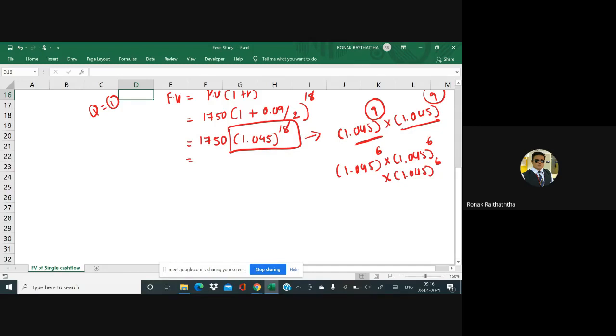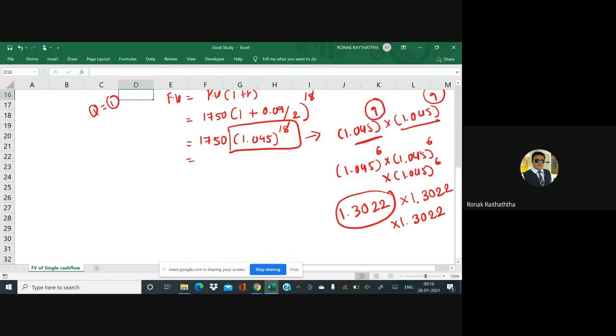So what you will be doing, 1.045 multiplied by 1.045 equal to, so 2 times already done, right? Pressing equal to 3, equal to 4, equal to 5, equal to 6. So I guess you get 1.3022. Now you'll have to just replace this value: 1.3022 multiplied by 1.3022. Do it and you will get the answer.